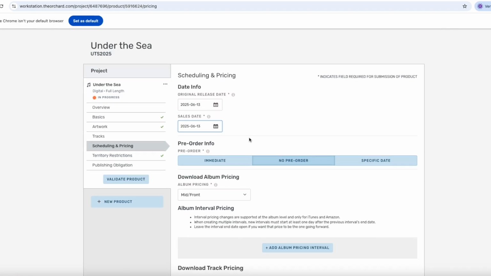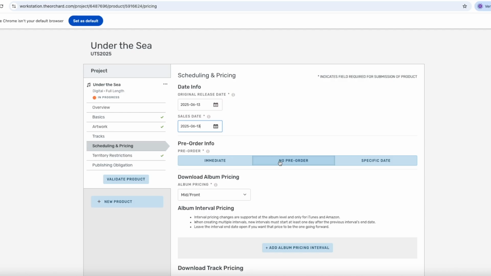For pre-order info, you should select No Pre-order. This is a tool that can be used to make the release available for purchase before the release date. Be aware that this is not a pre-save link or landing page. You can request those after the release has been officially launched in our members area. So when your release is approved in Workstation, then you can request a pre-save or a landing page link in the members area.